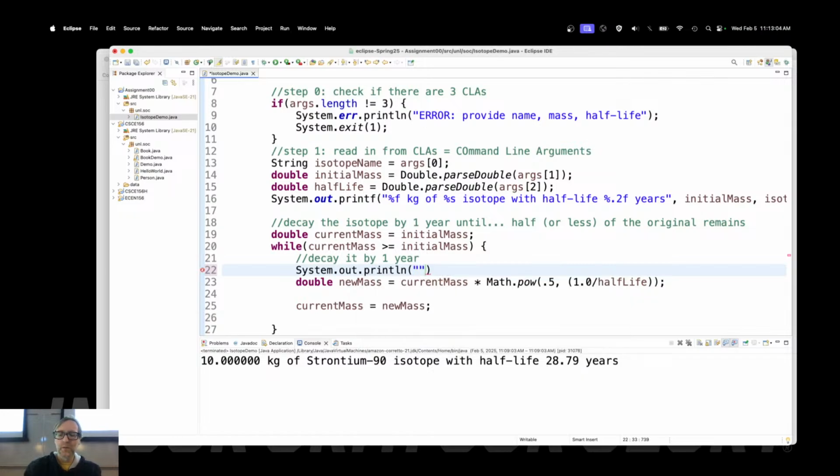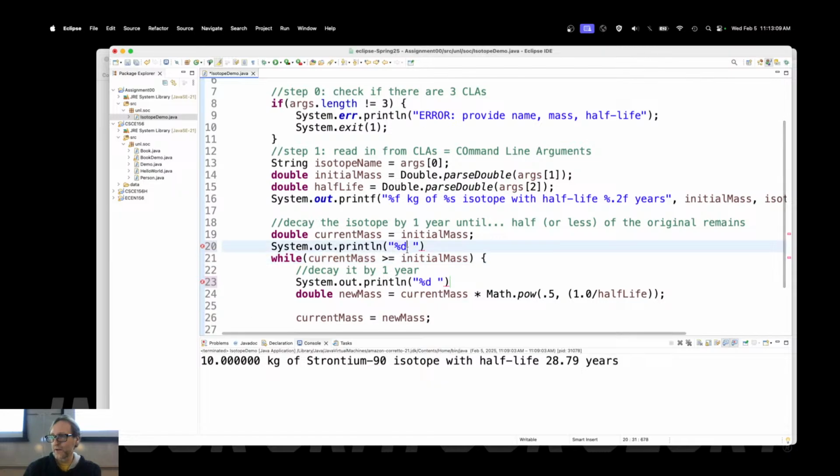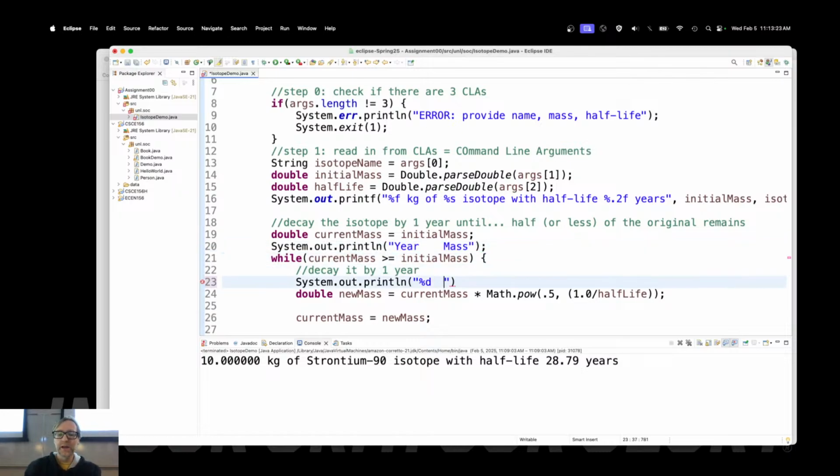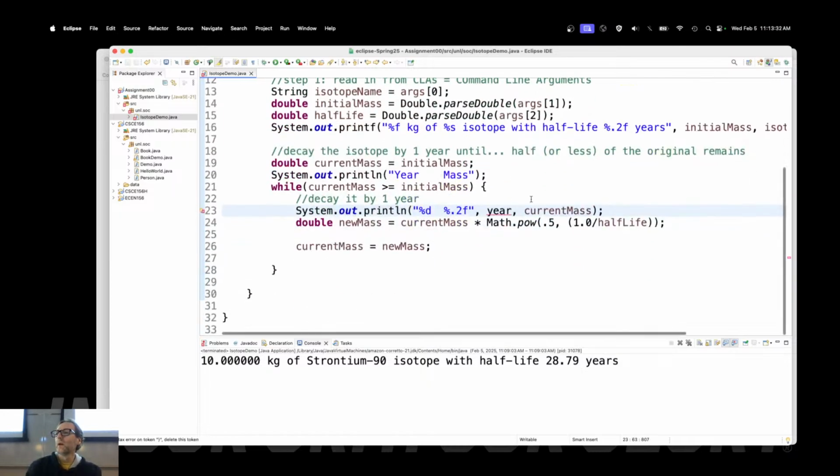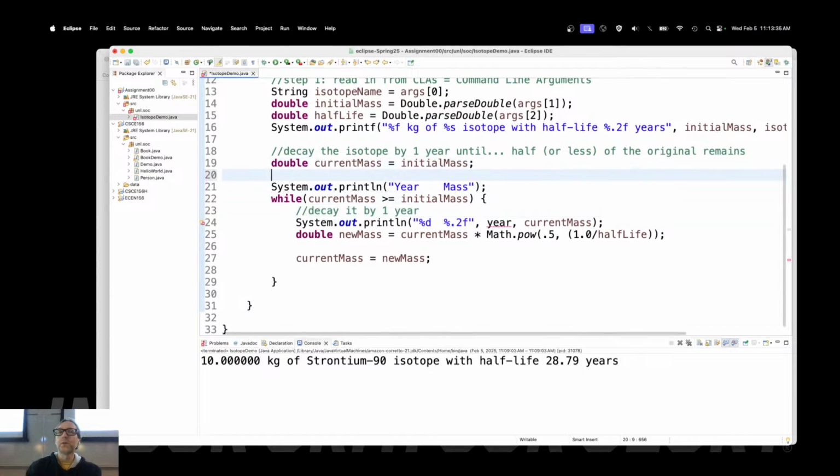System.out.println. We'll print out the year here. Let's do a header up here to understand what we're going to output. So year 1, 2, 3, 4, 5, etc., and then the mass. And then end the line here. Oh, I don't need to end line, that's println. There's the year, and here's the mass, 0.2f. So year and current mass. There we go. I don't have a year, so let's go ahead and create it. Int year. Where should I start it out?